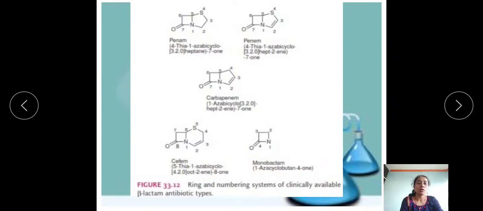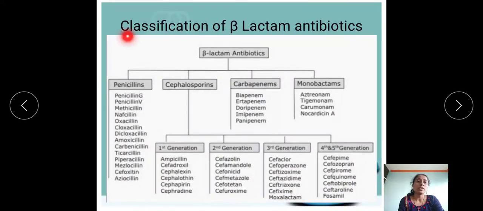That is the nomenclature or the numbering system for the clinically available beta-lactam antibiotics. Then let's see the classification of beta-lactam antibiotics. Beta-lactam antibiotics are broadly classified into 4 classes: penicillins, cephalosporins, carbapenems, monobactams.